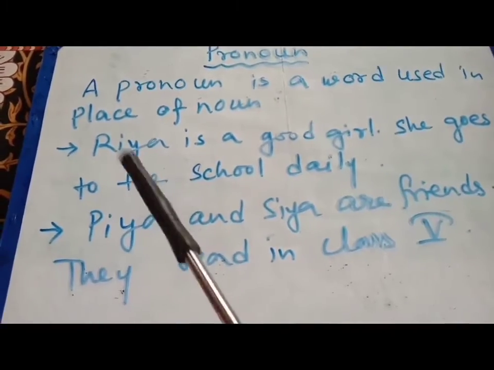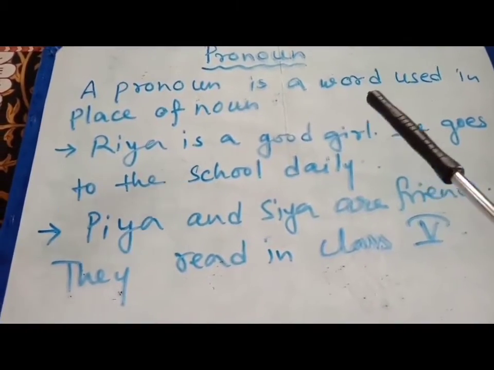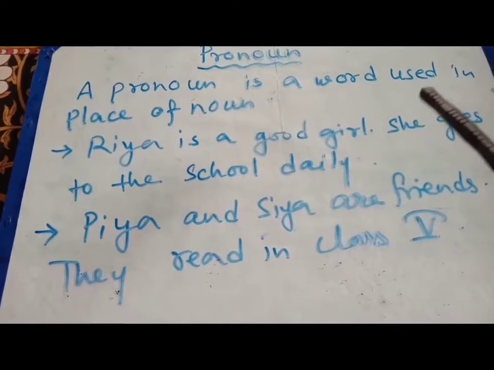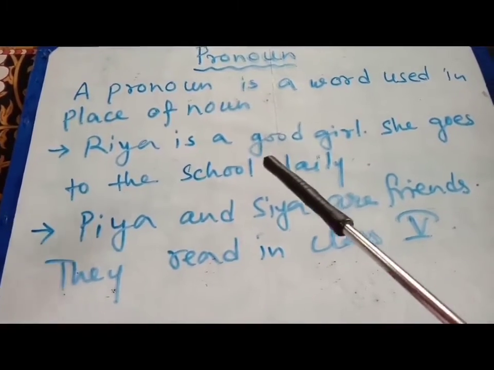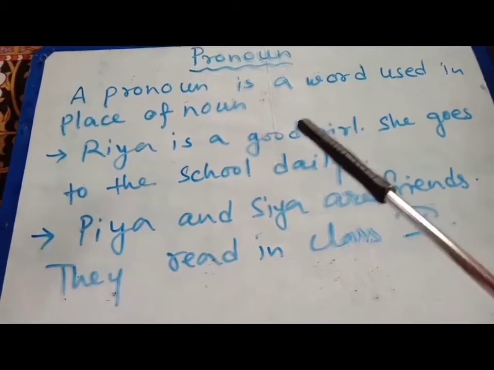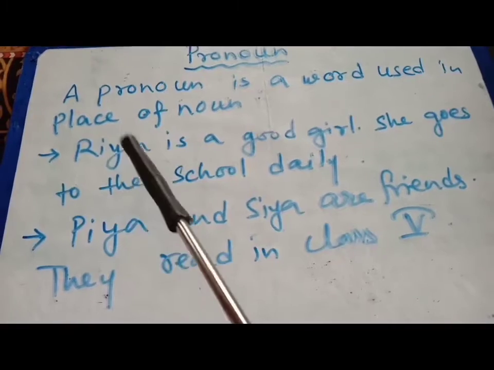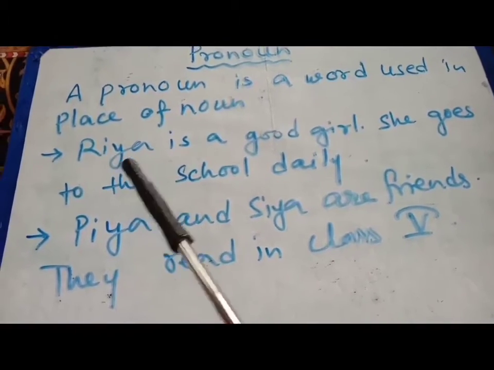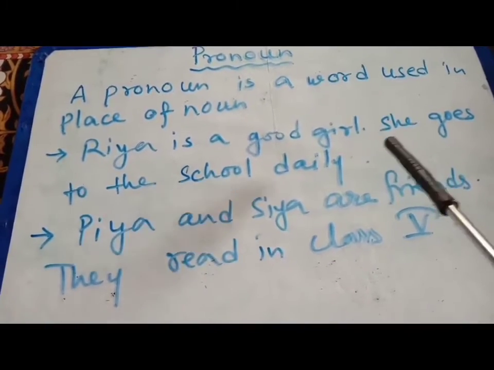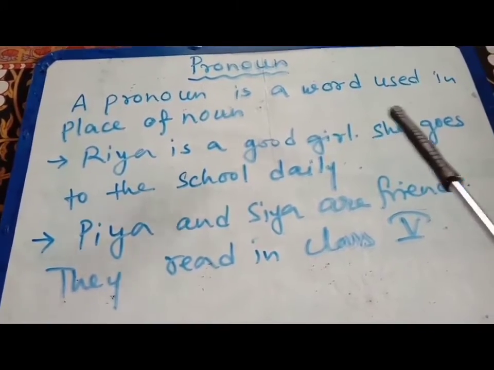Every time if I write Ria is a good girl, Ria goes to the school daily, Ria loves to eat ice cream, so every time if I write Ria, it will be boring to listen. So that's why here instead of that naming word I have used this word, and this is called a pronoun. She, he, they, these all are pronouns.